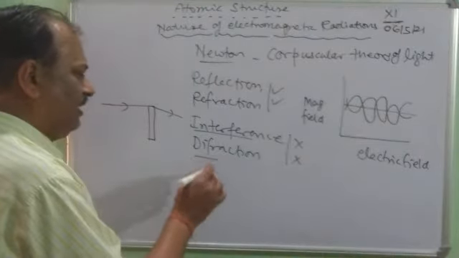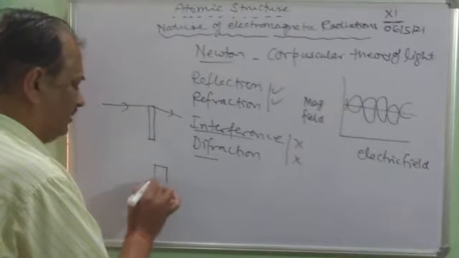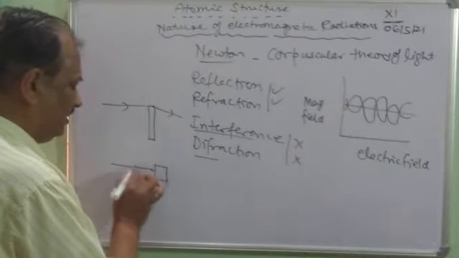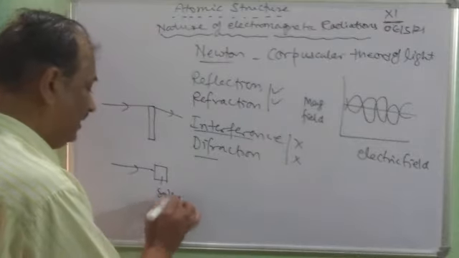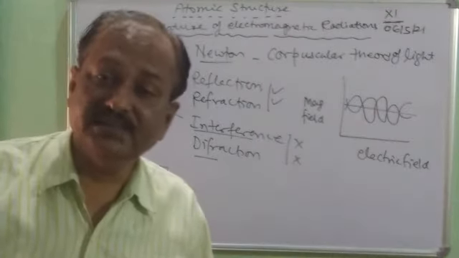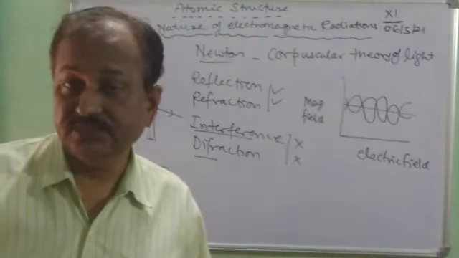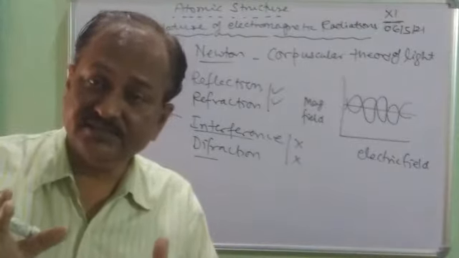Now diffraction: suppose we pass the light through a solid, let it be a crystal. As you know, every substance, every material is made up of atoms and ions, etc. So they have a fixed dimension, a fixed radius, a fixed size.